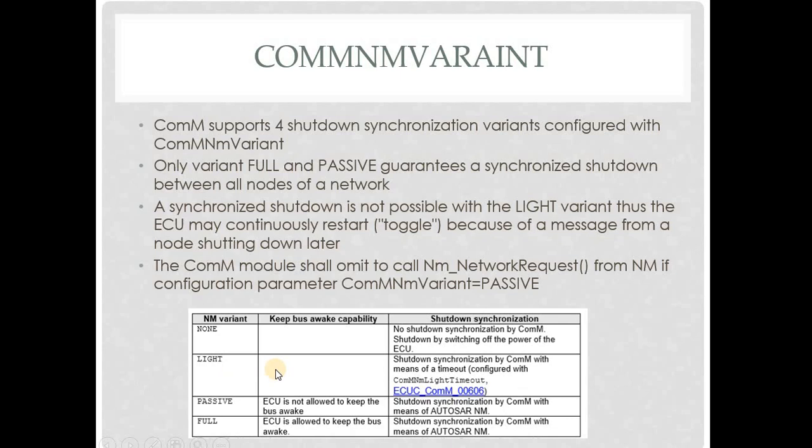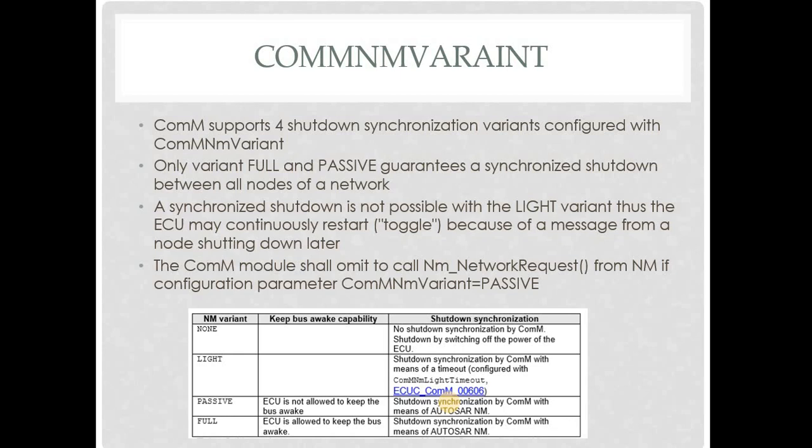If it is light, shutdown is done with the help of a timer. If it is passive, shutdown will be synchronized by the AutoSAR NM module. You have something called the AutoSAR NM module, right? So the COMM module will synchronize with the NM module to trigger the shutdown.